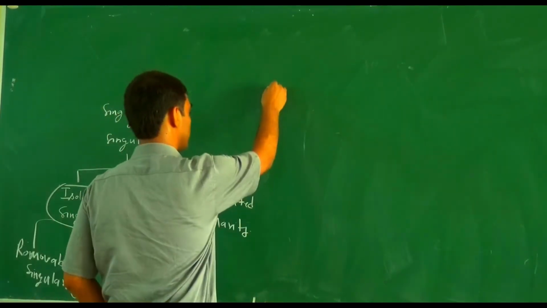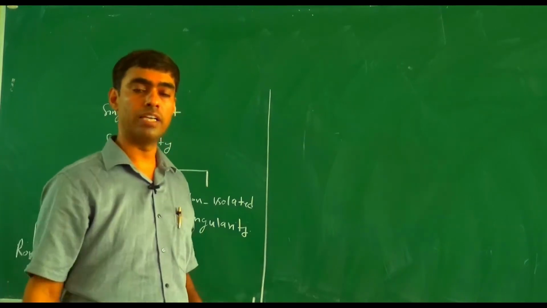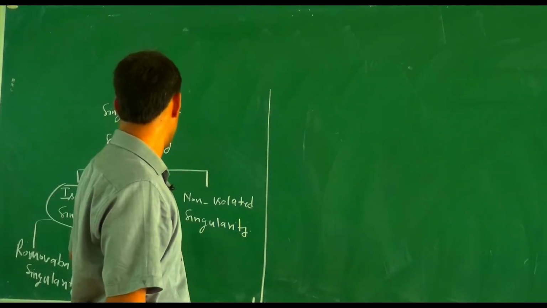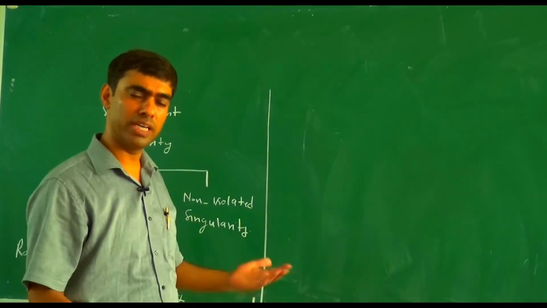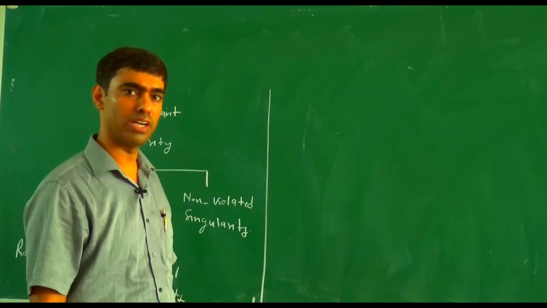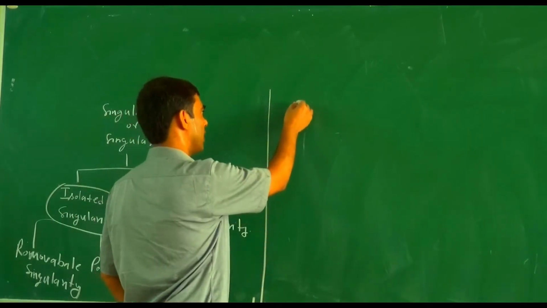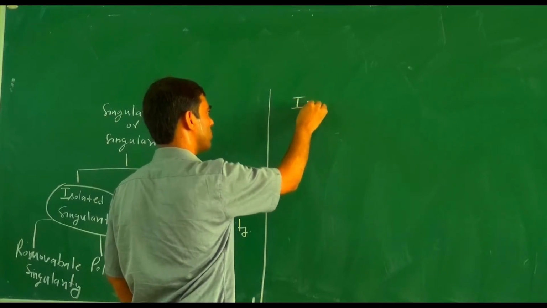Now how do we define the isolated singular points? Once we categorize the isolated singular points, then the other singular points are the non-isolated singular points. So how do we define the isolated singular points?